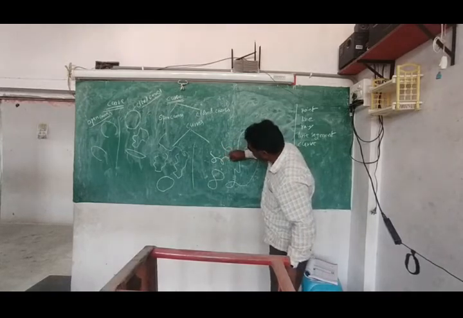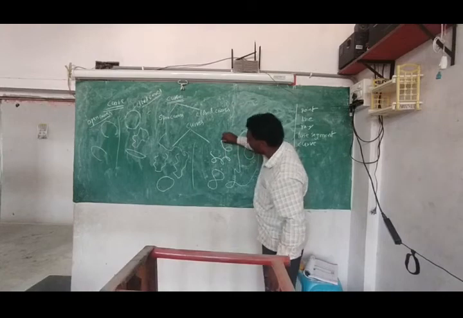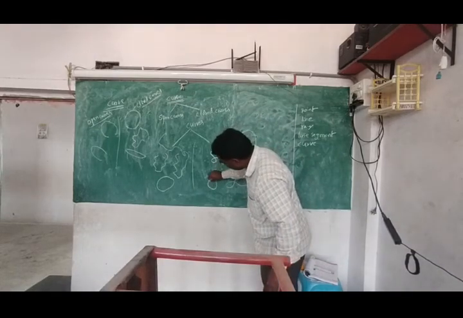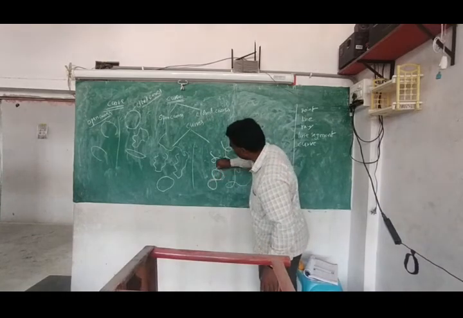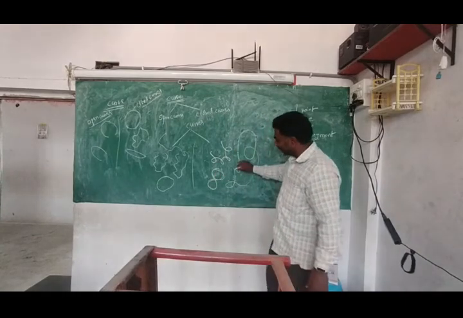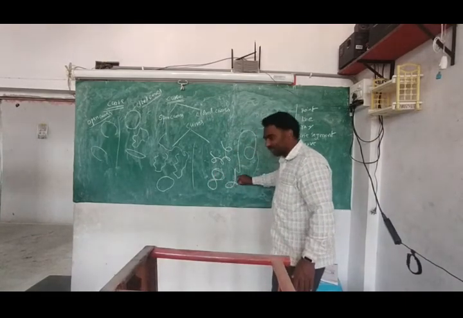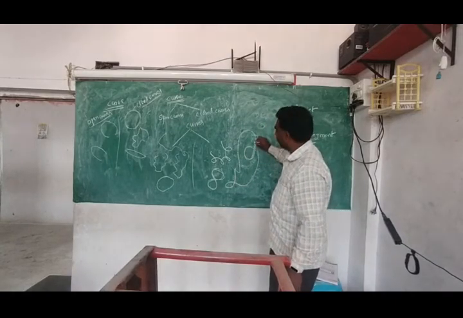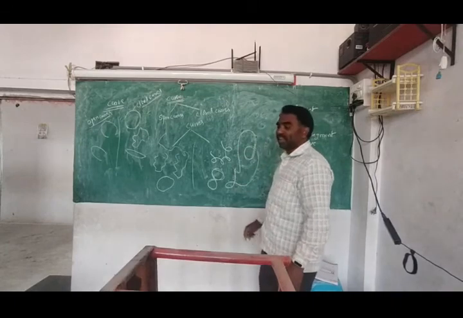That is called intersected. The curve is intersecting itself here. Here also you see, the curve is intersecting itself.